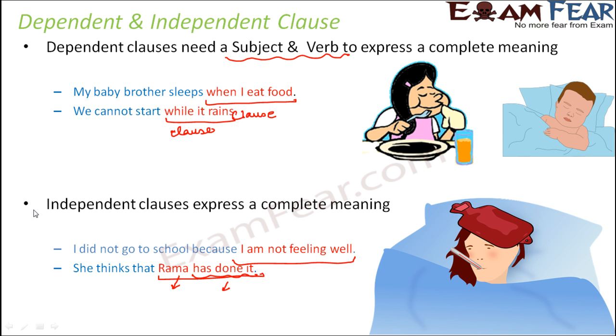So please understand the difference between dependent and independent clause. Also understand how is a clause different from a phrase. So as I have mentioned before also, a clause will always have a subject and a predicate. A phrase doesn't have. Now, a phrase never gives a complete meaning. A clause sometimes gives a complete meaning, sometimes gives incomplete meaning. So whenever a clause gives a complete meaning on its own without depending on other parts of the sentences, it is called independent clause. And when it is dependent on the rest of the sentence, then it is a dependent clause.